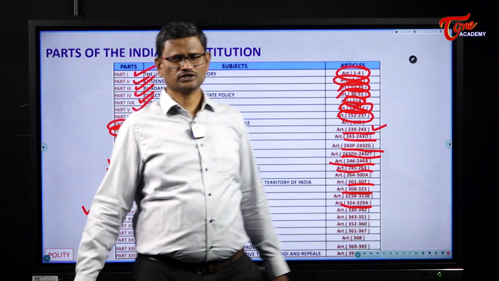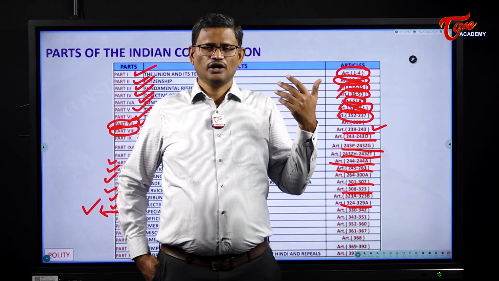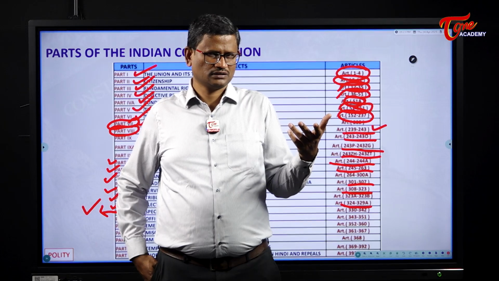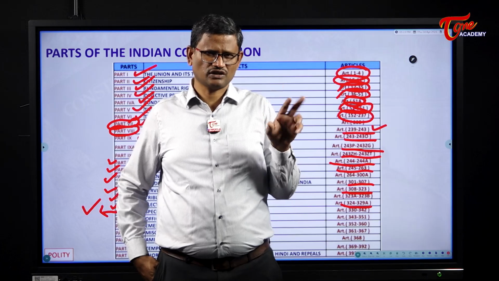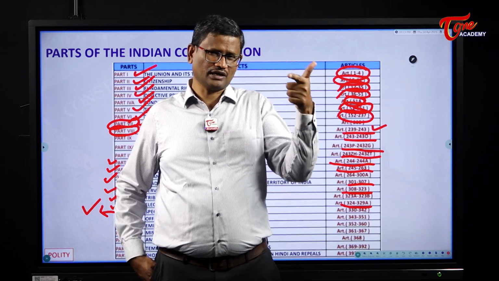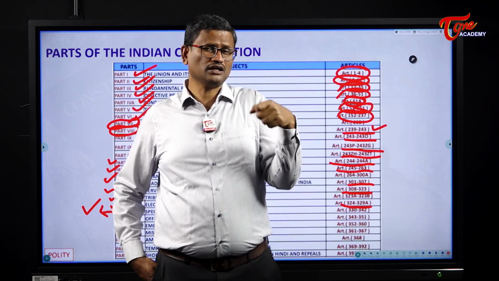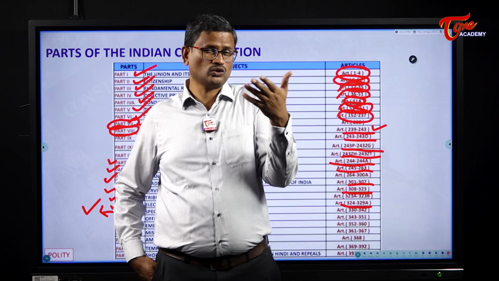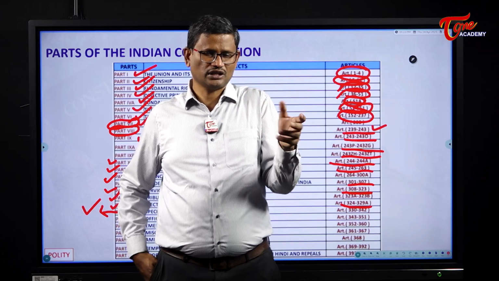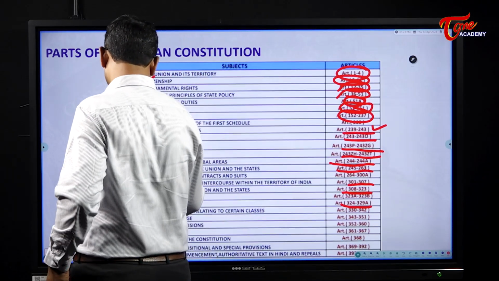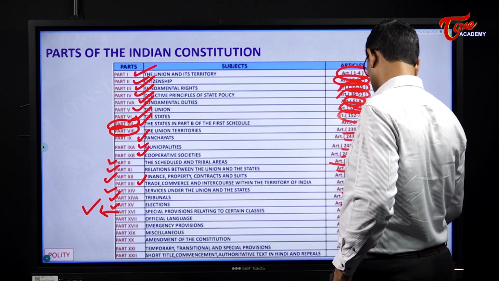Part 16 deals with constitutional safeguards for certain classes. For example, in India we have reservations for the tribals and the Dalits in Lok Sabha and legislative assemblies. Such safeguards for Anglo-Indians, tribals, Dalits, backward classes, economically weaker sections, reservations for women in Lok Sabha and legislative assembly, the National SC Commission and National ST Commission, were all dealt with by Part 16, from Articles 330 to 342.